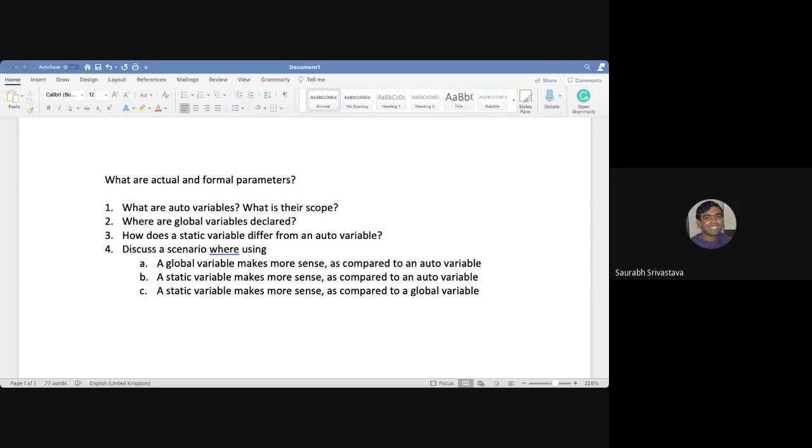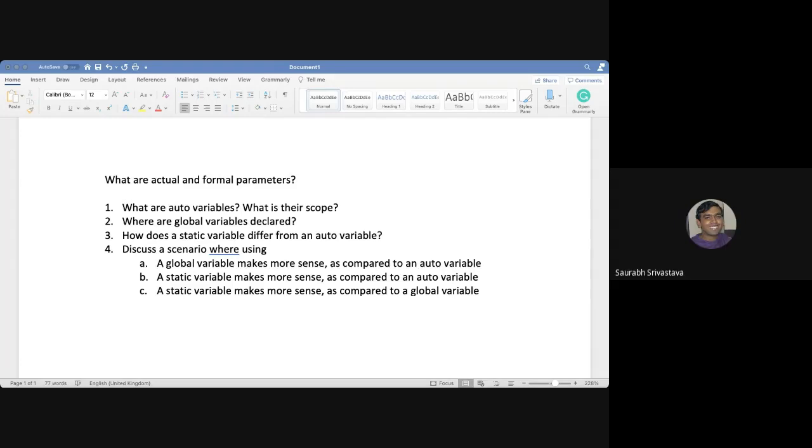So unless you have a very peculiar use case where you not only want to keep the values intact across multiple function calls, but also keep the variable hidden from other functions. If you have some specific use case like this, then static variables are a good choice. Otherwise, you can do everything that you do with static variables using a global variable.